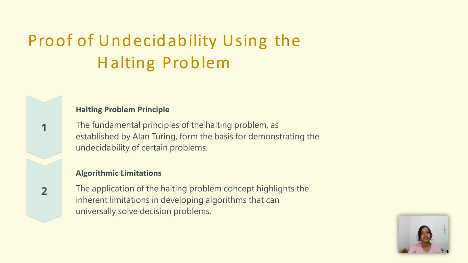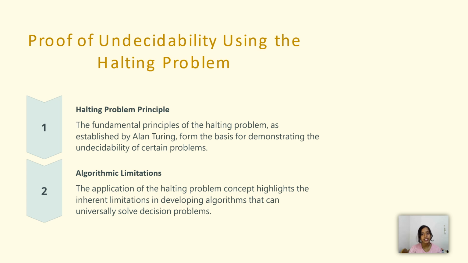Now in this slide, let us see what the halting problem is and the proof of the halting problem in undecidability. So basically, the halting problem is nothing but: given an arbitrary program and input, we should determine whether the program will eventually halt or run forever. So this is the halting problem, and the undecidability of this problem can be demonstrated through reduction from the halting problem.